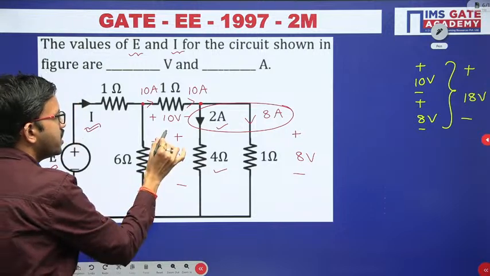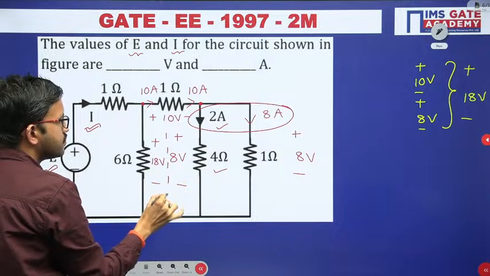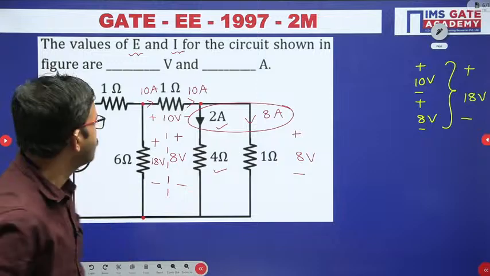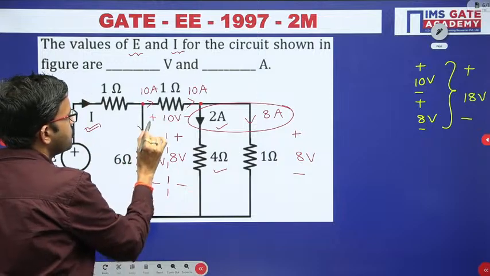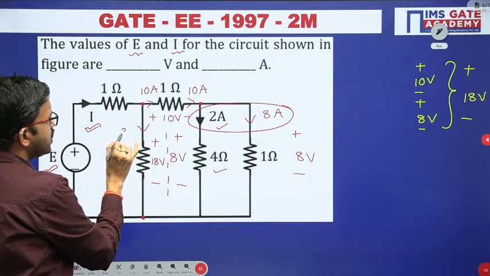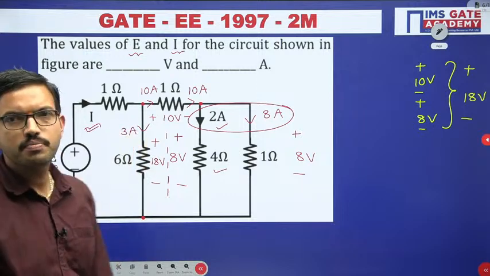Voltage across the 6 ohm resistor is nothing but 18 volts. Now once again you can use Ohm's law. You know the voltage, you know the resistor, right? 18 by 6 is nothing but 3 ampere. I hope it is clear for everyone.